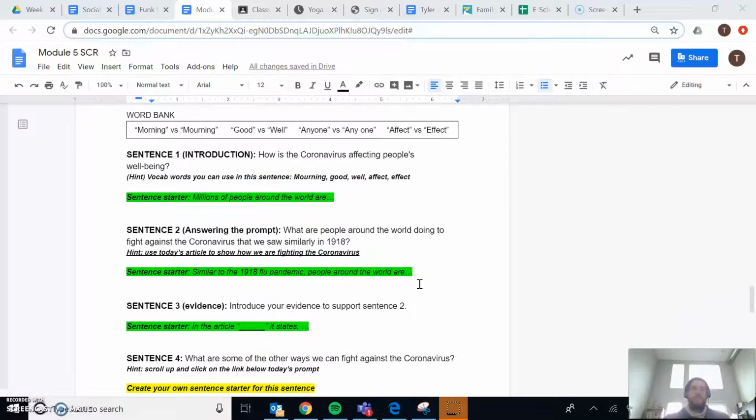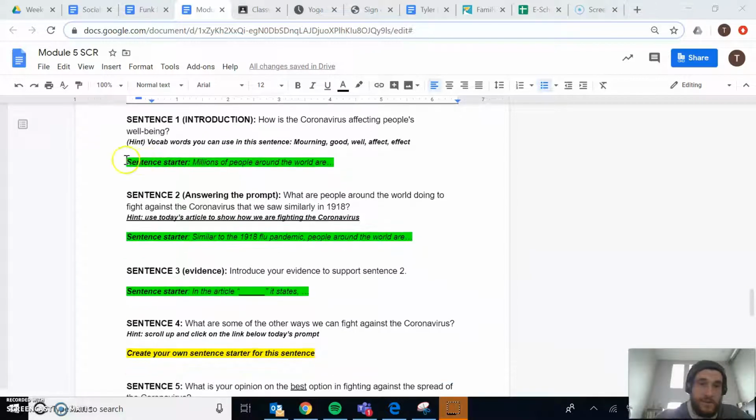So for instance, our intro sentence. How is the coronavirus affecting people's well-being? I gave you a little hint here. Vocab words that you can use in this sentence, depending on how you create it, could be morning, good, well, affect, and effect. So my sentence starter is right here, highlighted in green. Millions of people around the world are.